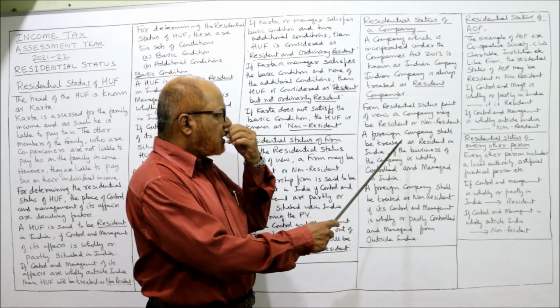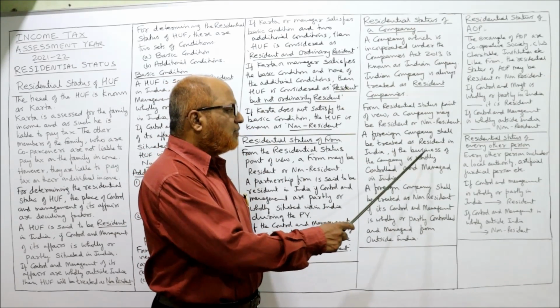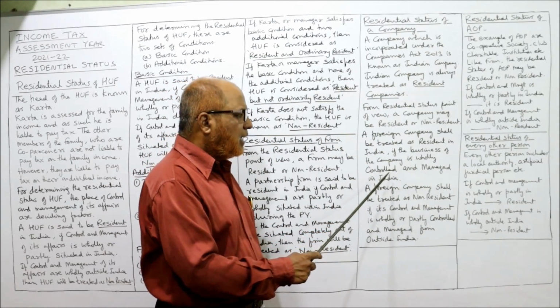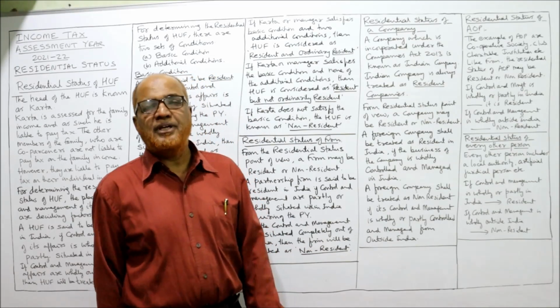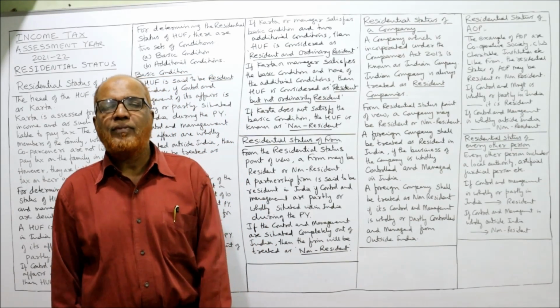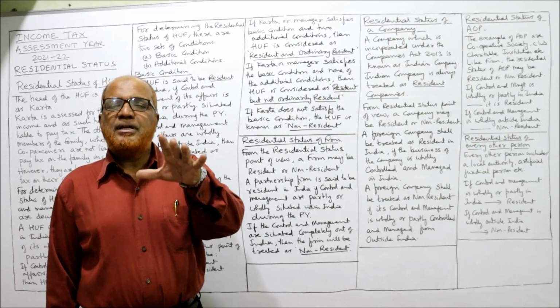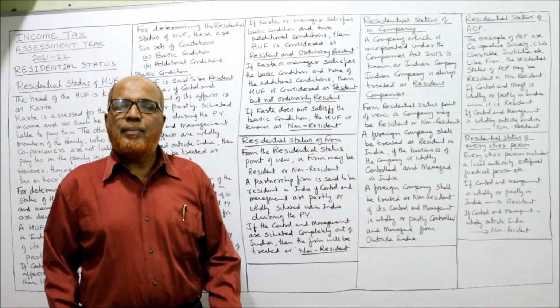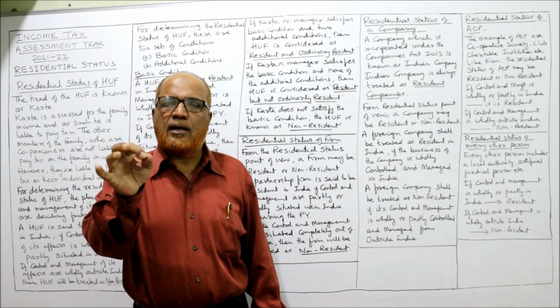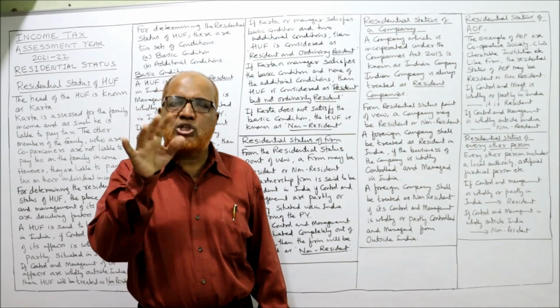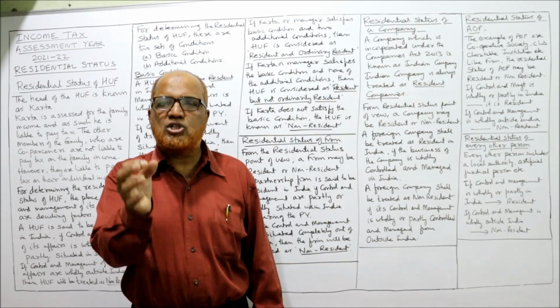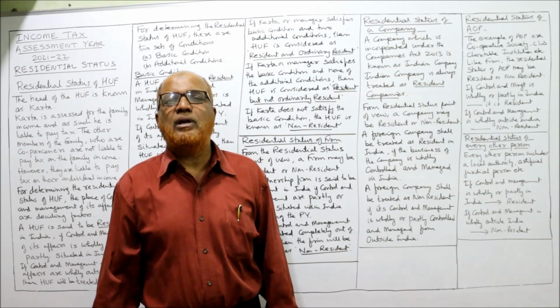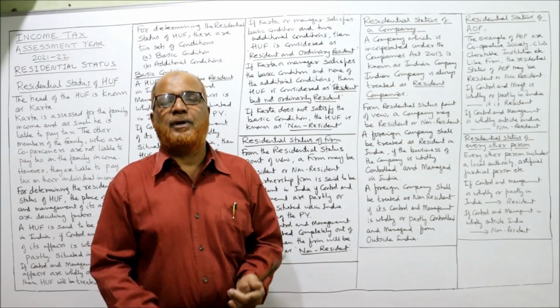Now, a foreign company shall be treated as resident in India if the business of the company is wholly controlled and managed in India. Here the rule is different. A foreign company means a company which is incorporated outside India. But if the company is controlled and managed completely in India, then only it will be called resident company.